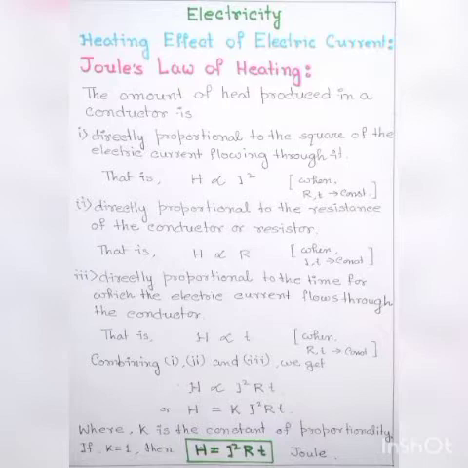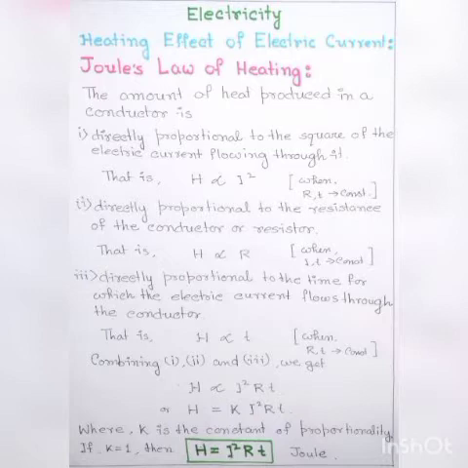Combining equations 1, 2 and 3, we get H is directly proportional to I square RT, or H is equal to K I square RT. Here K is the constant of proportionality. Now if K is equal to 1, then we can write H is equal to I square RT.